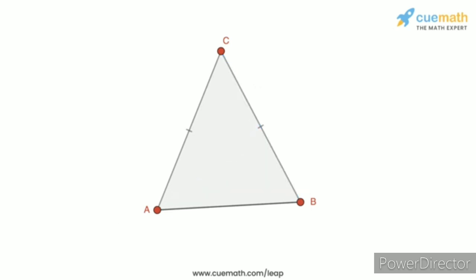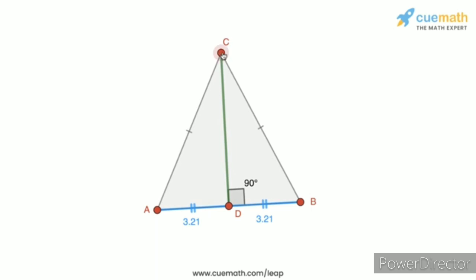But on the other hand, if we draw the altitude from C to the opposite side AB to get this segment CD, which is perpendicular to AB, we can see that CD divides AB into two equal parts, AD and BD. In fact, right now AD has a length of 3.21 and BD also has a length of 3.21.